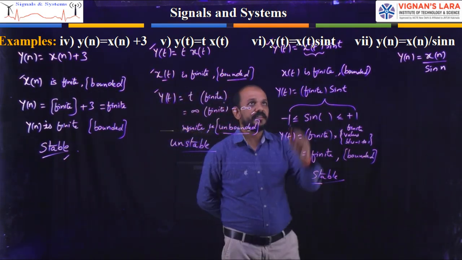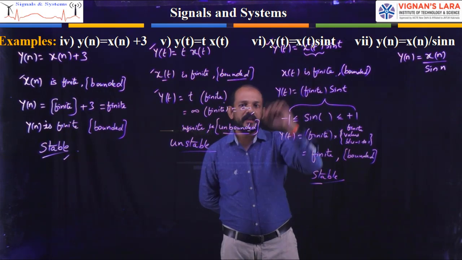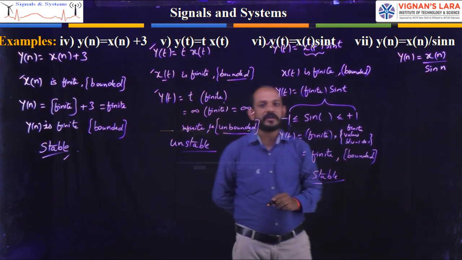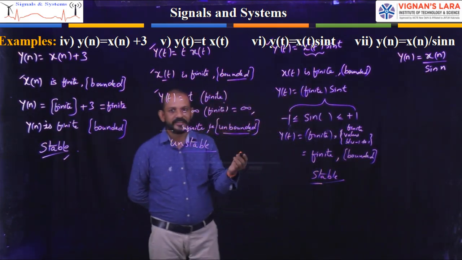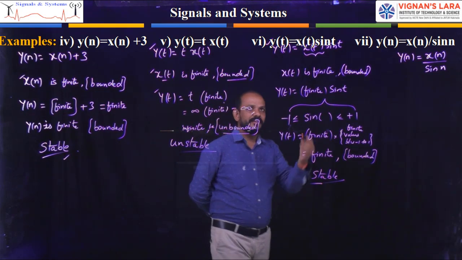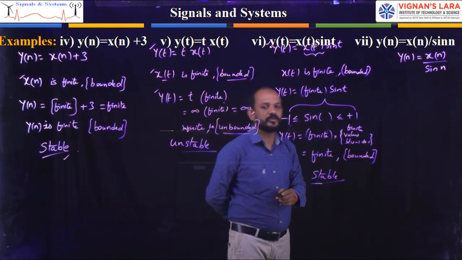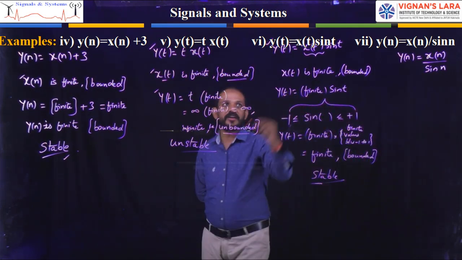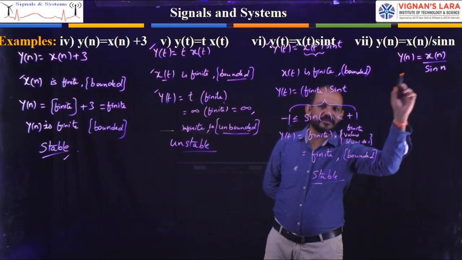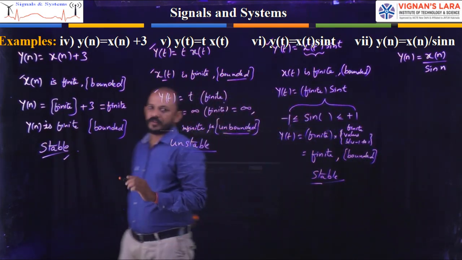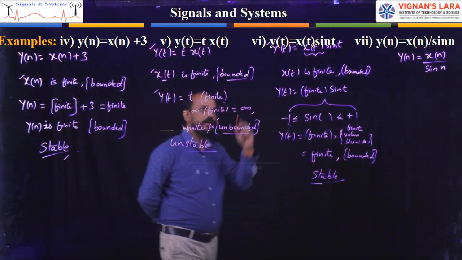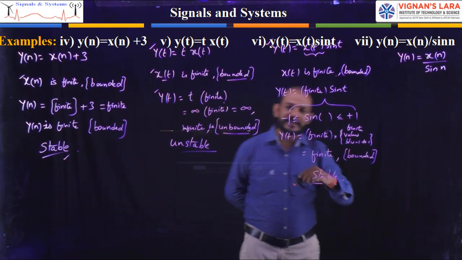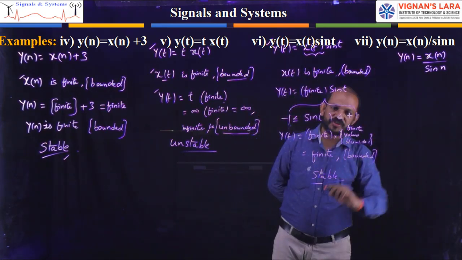For your better understanding, here I had taken a continuous time equation, and here I have taken a discrete time equation using y, x and sine. Here I wrote y of t equal to x of t into sine t. Here y of n equal to x of n by sine n. So one is continuous, another one is discrete, just for your understanding that the concept is the same for continuous as well as discrete. Only the variable t changes.